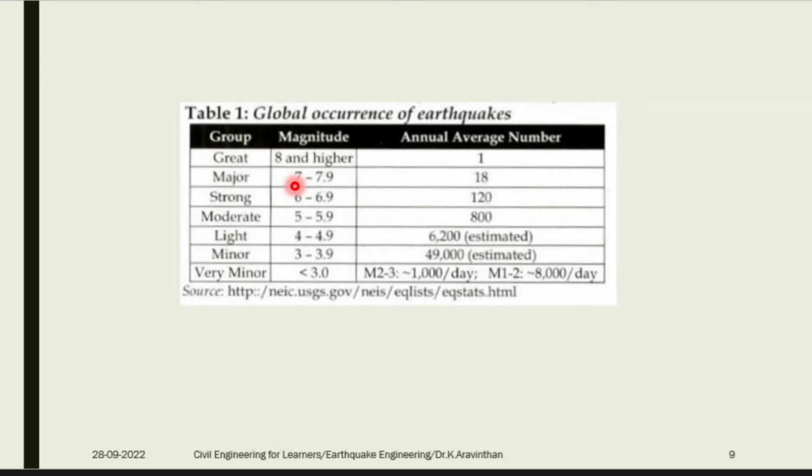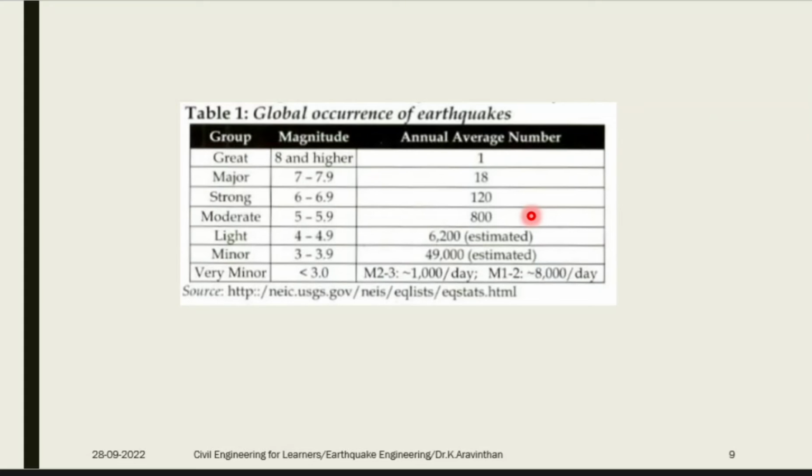In a year, how many earthquakes can occur? It has been grouped into these cases. Very minor earthquake is less than 3, minor earthquake is 3 to 3.9, light is 4 to 4.9, moderate is 5 to 5.9, strong 6 to 6.9, major 7 to 7.9 and great is 8 and higher. In a year, moderate earthquakes, around 800 earthquakes on average, are occurring. Earthquake is not a phenomenon which occurs very rarely. Globally you can see around 800 earthquakes occurring in the 5 to 5.9 range.